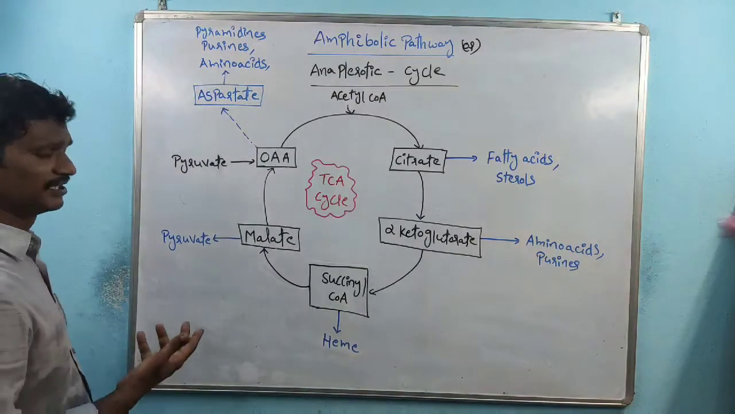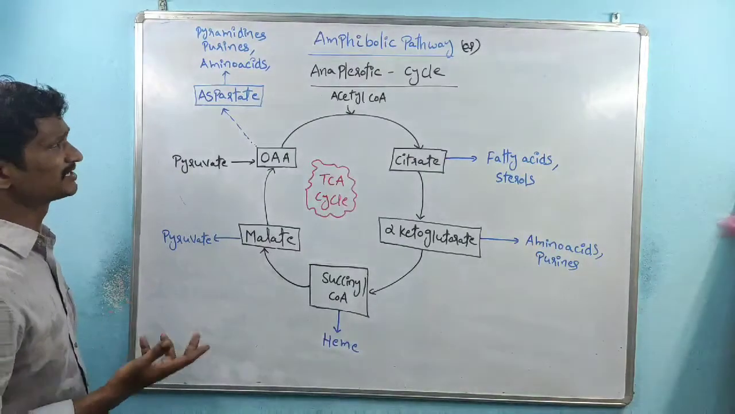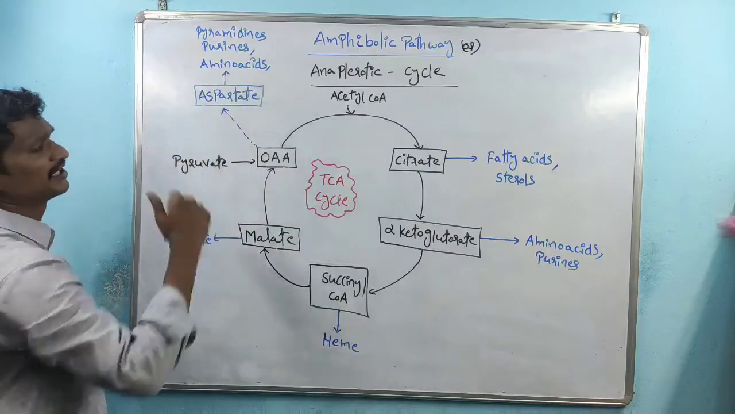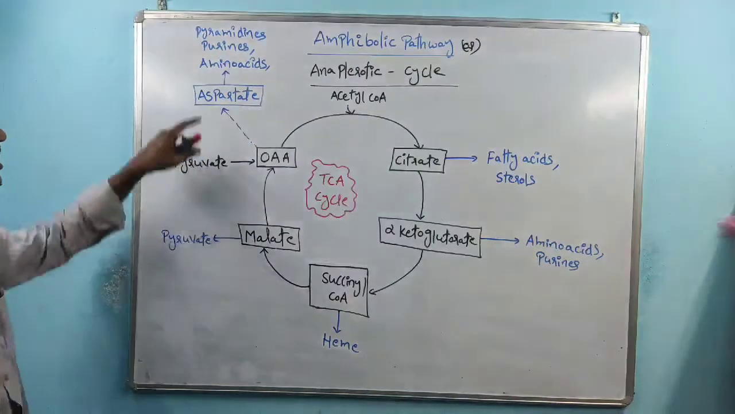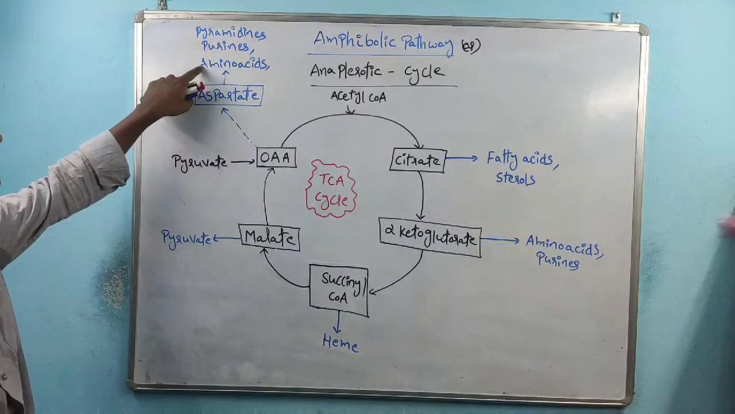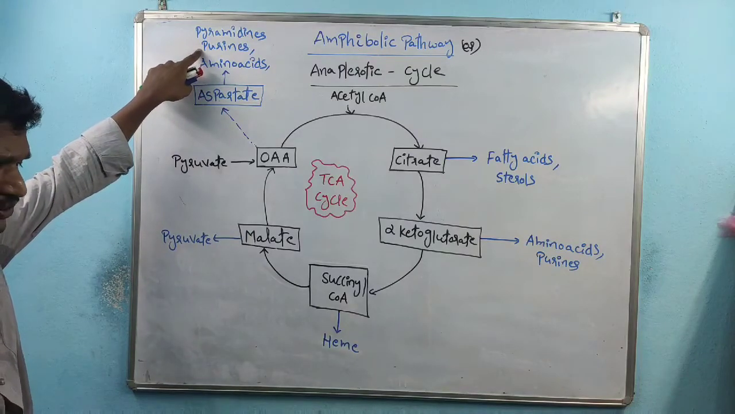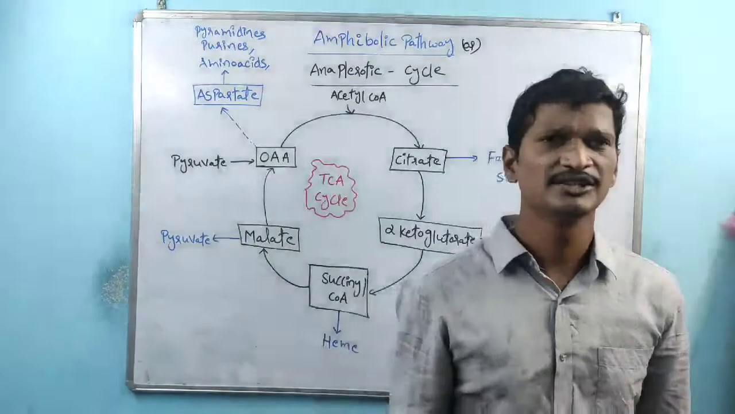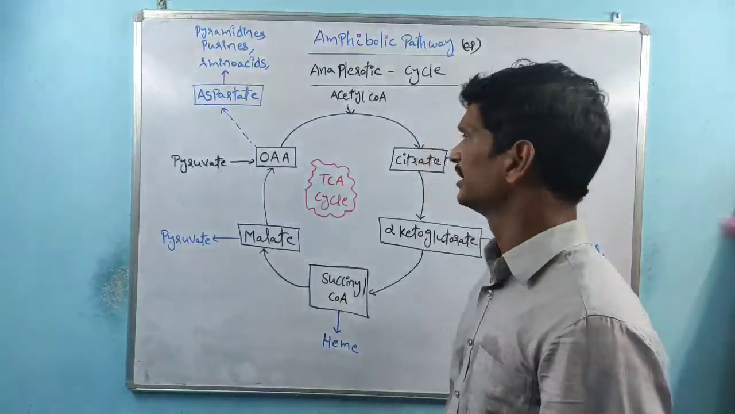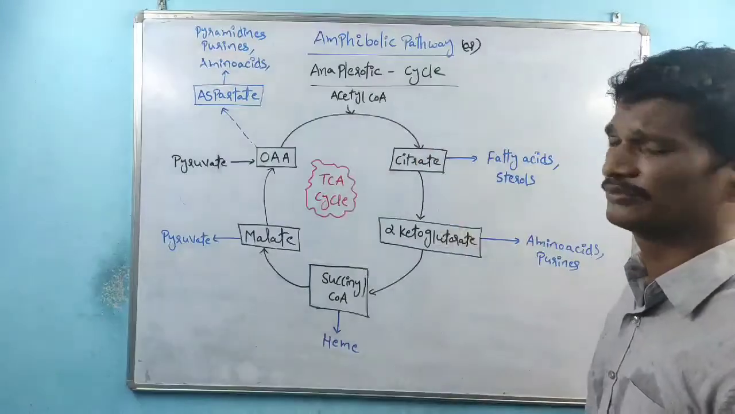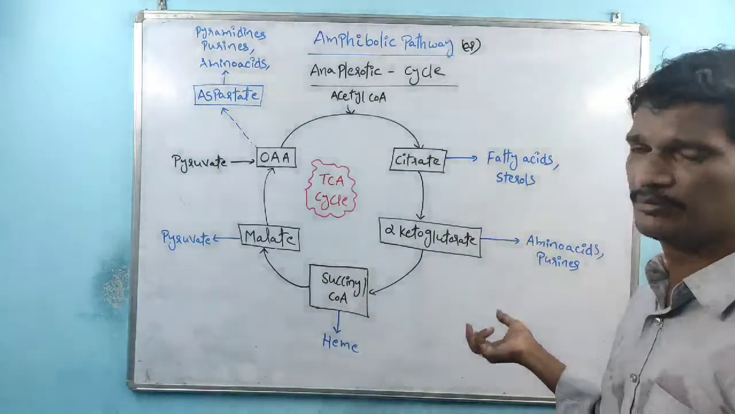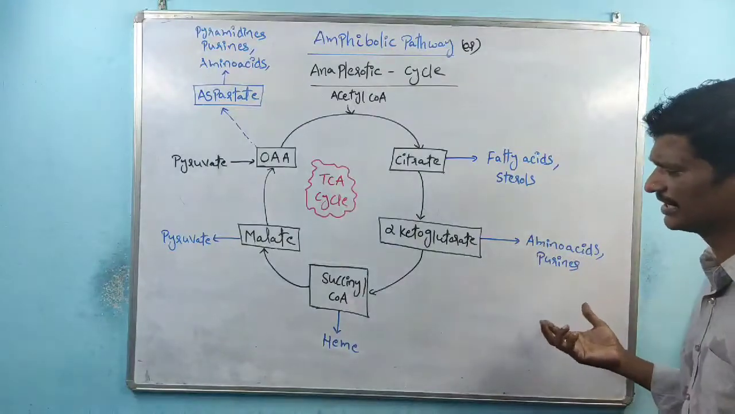We know the amino acids, right? Asparagine and aspartate, right? See, aspartate is involved in amino acid production. These amino acids are also involved in the synthesis of purine rings and the synthesis of pyrimidine rings, right? That is about the different types of anaplerotic reactions or amphibolic pathway of the TCA cycle.